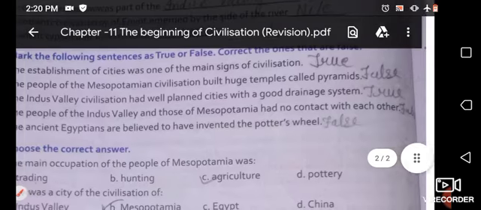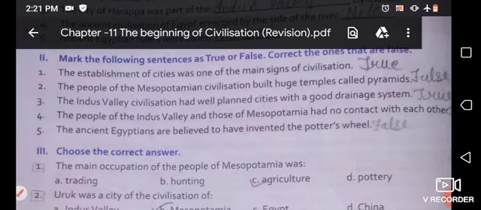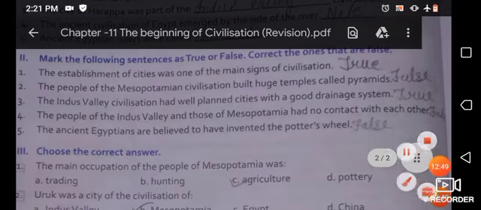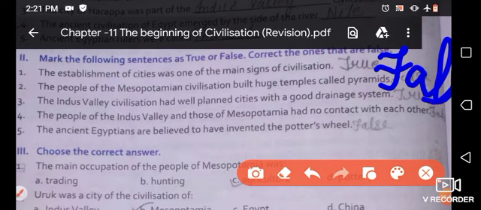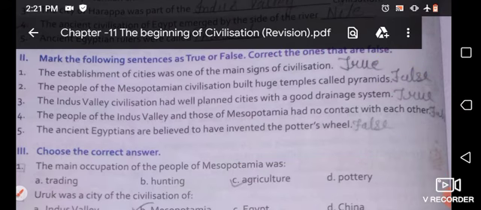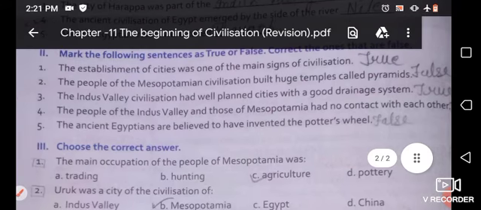The second one is: the people of the Mesopotamian civilization built huge temples called pyramids. No, these were not huge temples. Pyramids are not huge temples. So what will you write here? False. This sentence is false. FALSE, false.